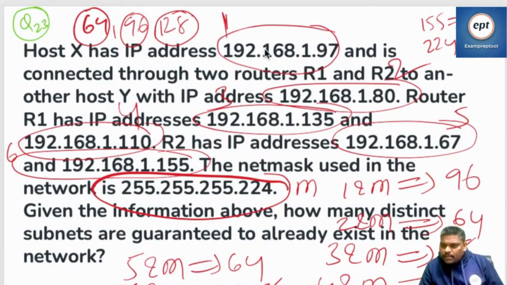Someone is saying that Class C network and subnet mask having 28 bits.